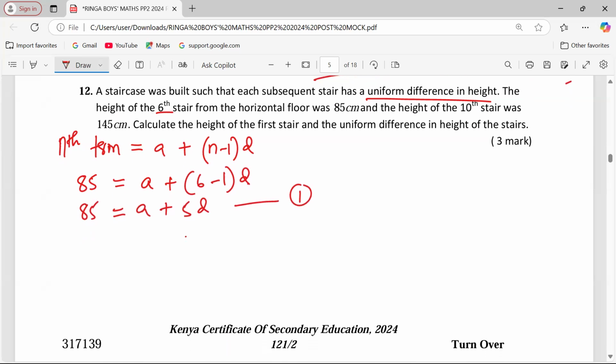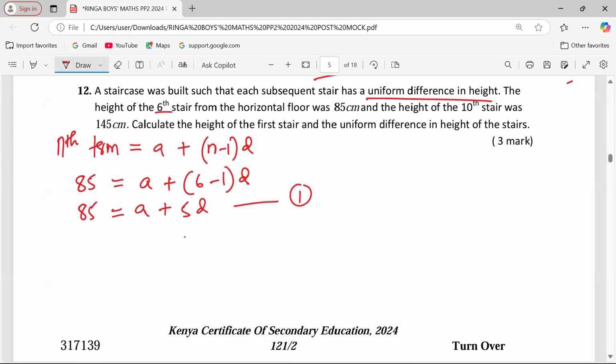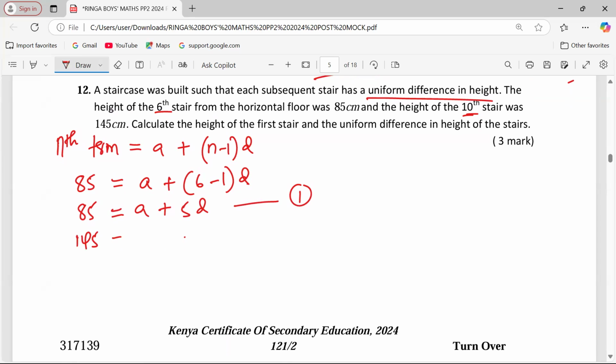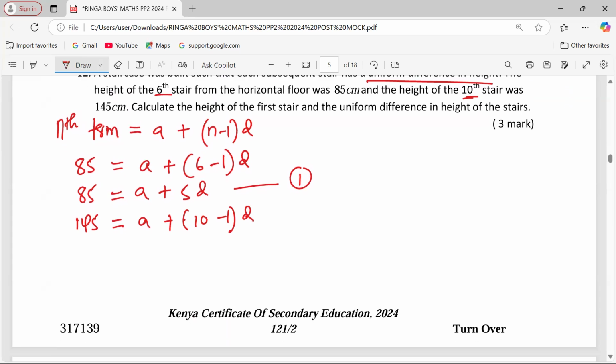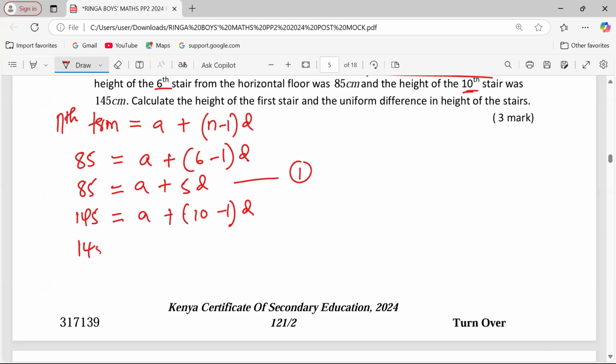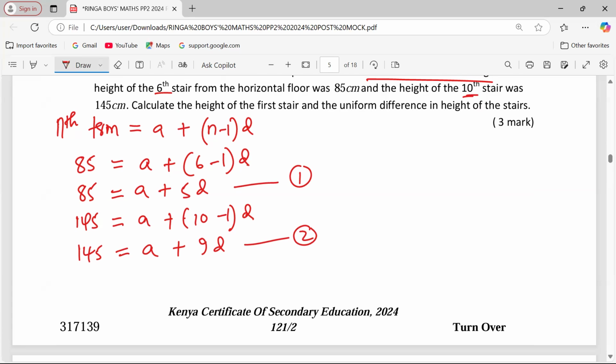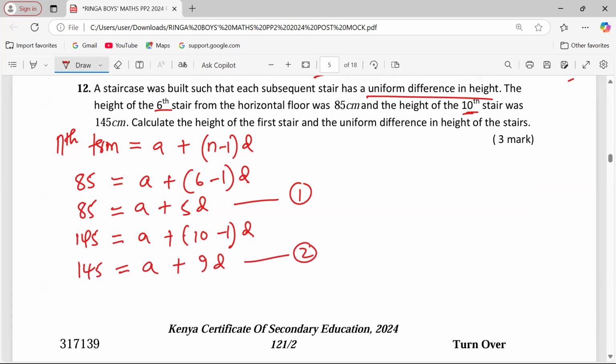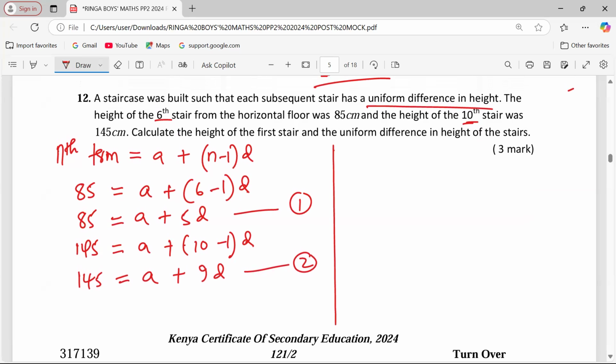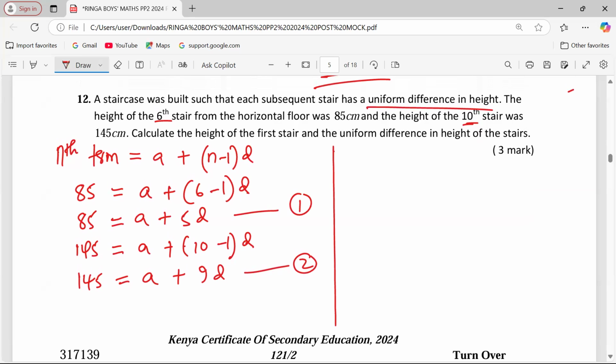Then equation 2 will be generated from the 10th stair. The 10th stair is going to be 145, which is equal to the first length, unknown, plus 10 minus 1, multiplied by the common difference, unknown. So 145 equals A plus 9D. So now we have two equations here. Because they relate to the same progression, they can be solved simultaneously.